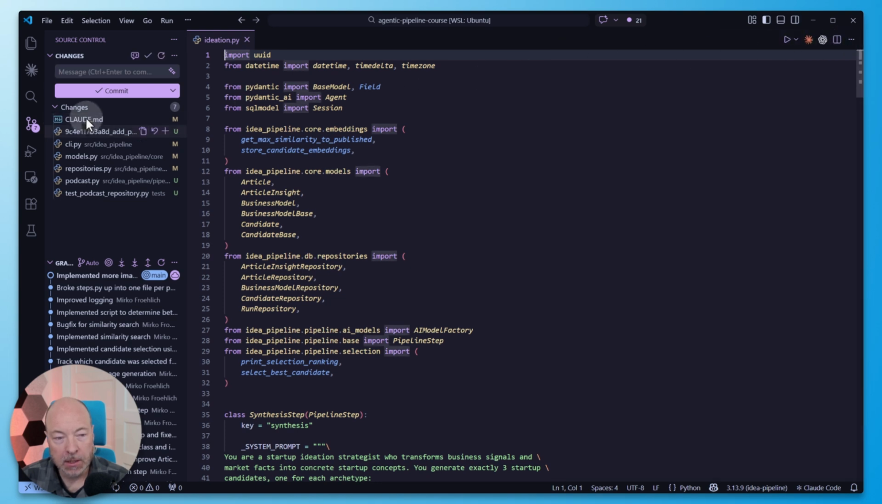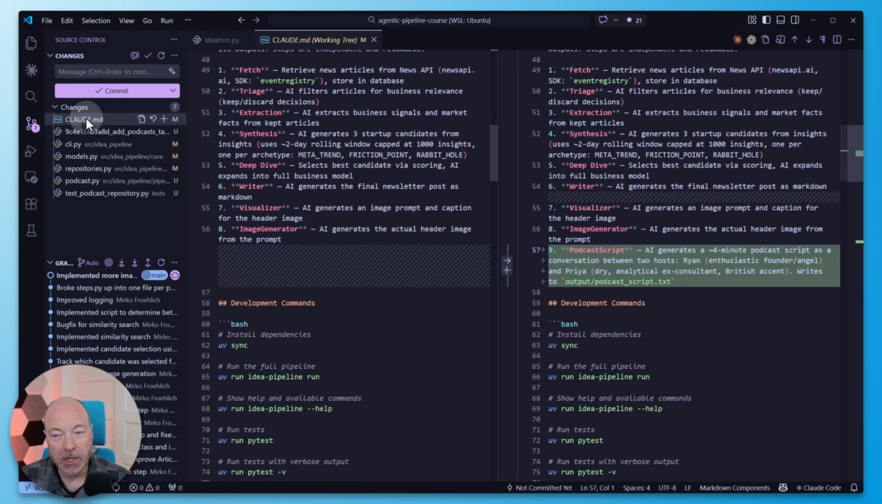I'm going to close this. Looks like it updated claude.md as well, which is always nice. I didn't specifically tell it to, but there is a general instruction here to keep it updated. So that's very nice. It appended the podcast script here to the list of steps. AI generates a 4-minute podcast script as a conversation between two hosts. Okay, great. Writes to output/podcast script.txt. Yeah, that's not a bad idea, actually. We'll presumably store it in the database too, but since we already have the newsletter itself there, might as well write the script as its own artifact.